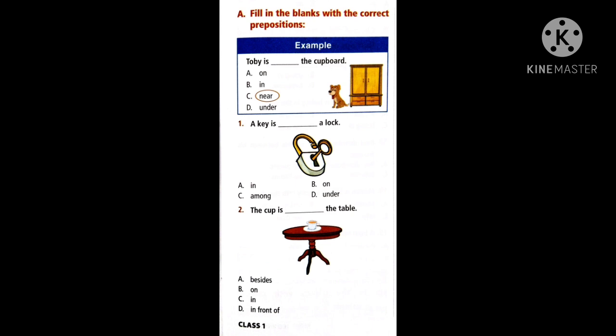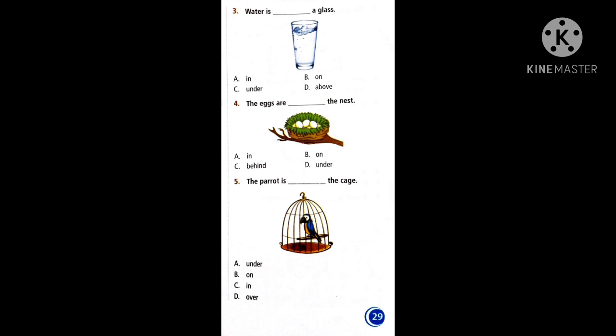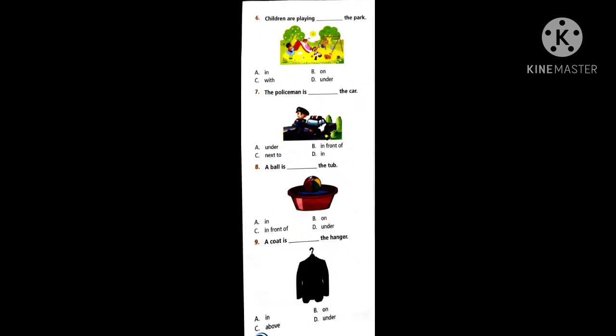So according to what is given there, by seeing the picture you can write the cup is dash the table. Where is the cup? In the same way you can complete your third, fourth and fifth also. Check the picture properly where the things are according to their position. You want to tell the answer. Now see the sixth one.